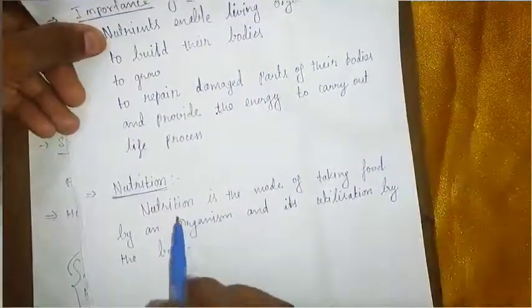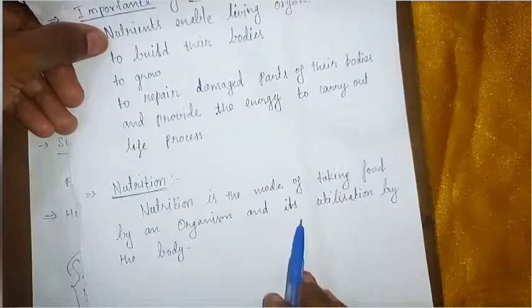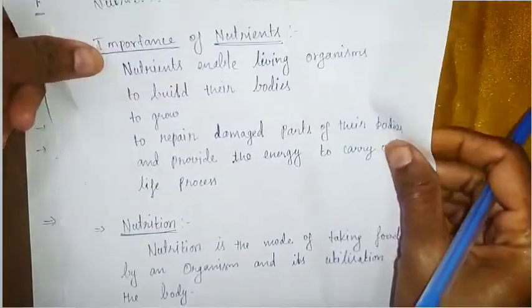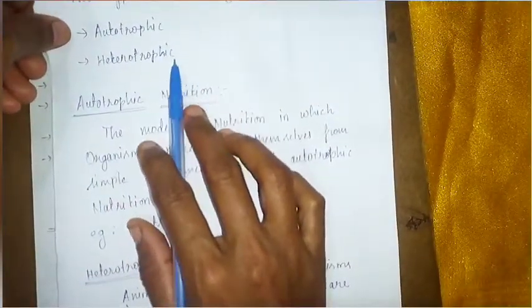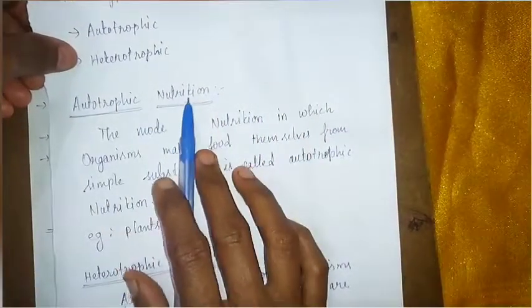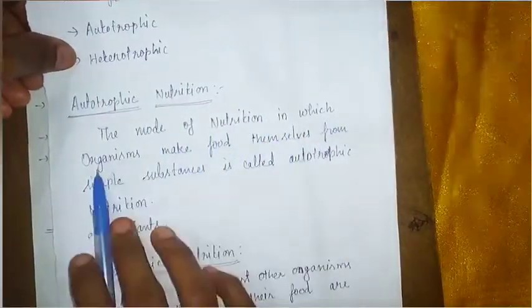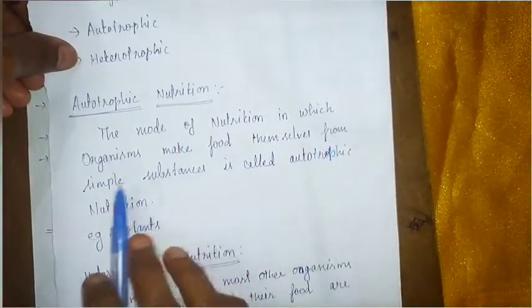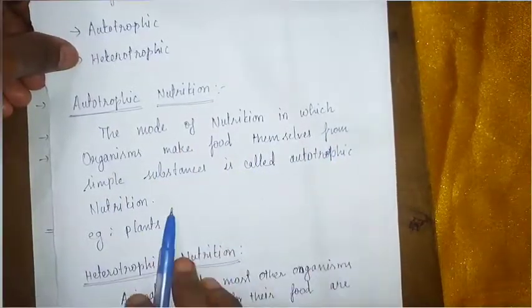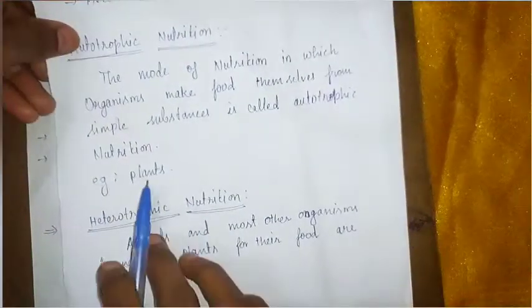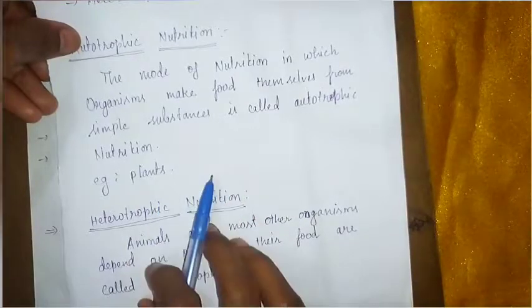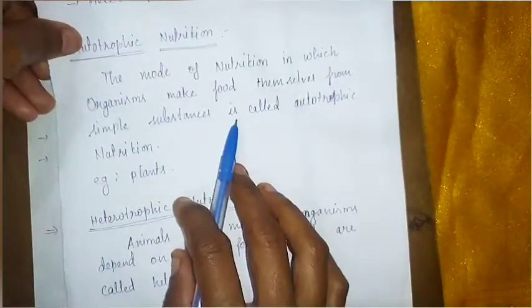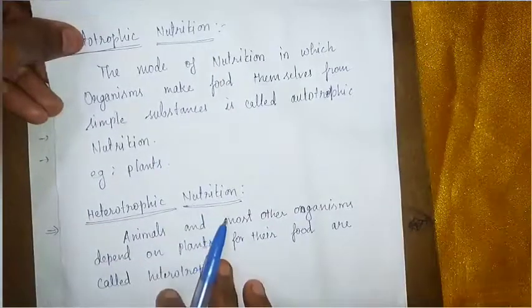What is nutrition? Nutrition is the mode of taking food by an organism and its utilization by the body. What are the two different modes of nutrition? One is autotrophic nutrition and the other is heterotrophic nutrition. What is autotrophic nutrition? The mode of nutrition in which organisms make food themselves from simple substances is called autotrophic nutrition. Example, plants. Plants are called autotrophs because they prepare their own food by doing the photosynthesis process, that is from simple substances like carbon dioxide, water and sunlight with the help of chlorophyll.